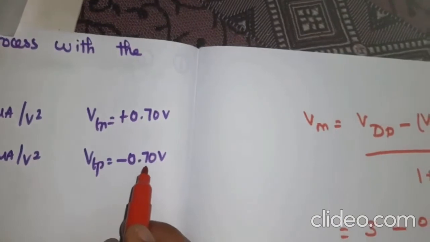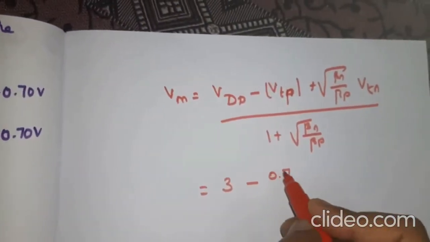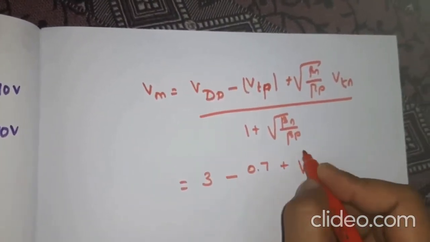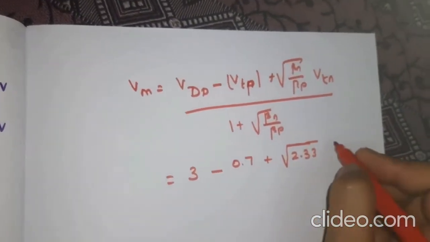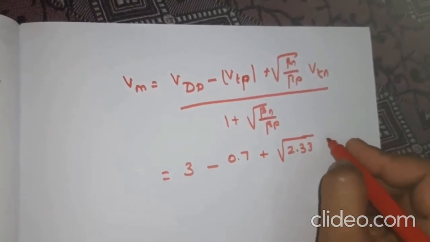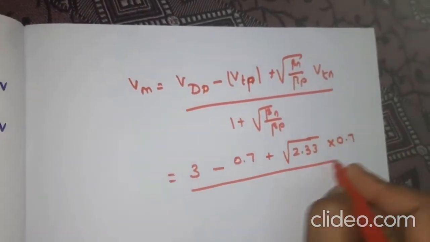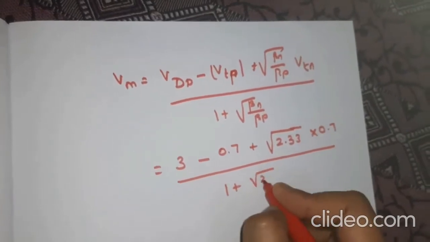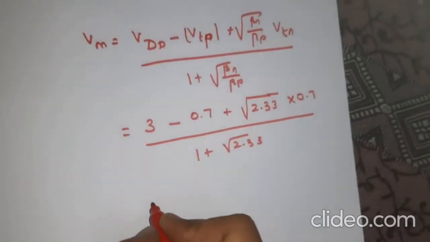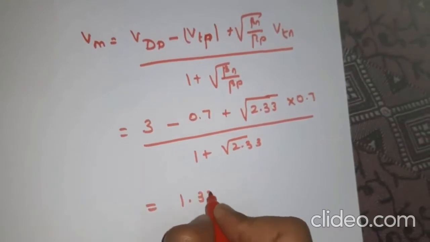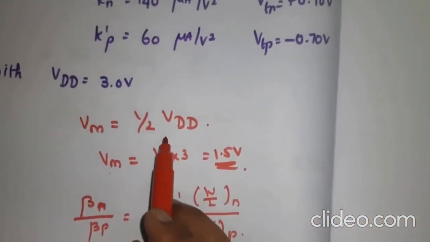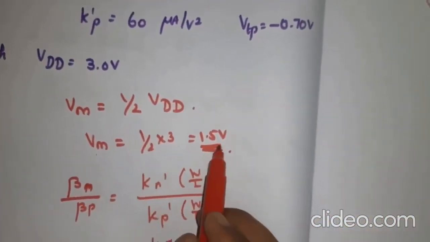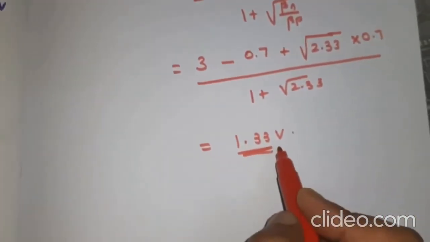Here the value is minus 0.7, so taking the modulus we put 0.7 only, and root of 2.33, and VTN is 0.7 divided by 1 plus root of 2.33. So solving this we will get 1.33 volt. So this is a shift from the symmetrical inverter, where the VM value is 1.5, but the actual value we get is 1.33.